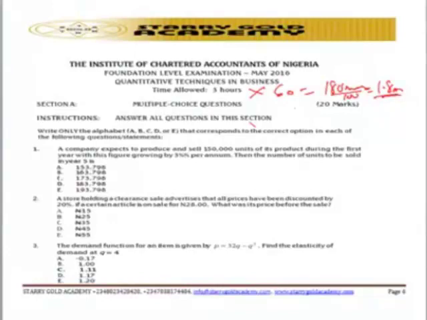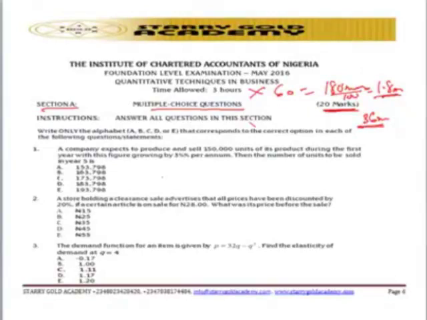So question one, the first section A, is on multiple choice questions. What are the marks allocated? That is 20 marks allocated to the multiple choice questions. So 20 marks multiplied by 1.8 gives 36 minutes. You are spending 36 minutes on this particular section. Section A, you are spending 36 minutes, that is 20 marks. So in each question you are spending 1.8 minutes maximum.